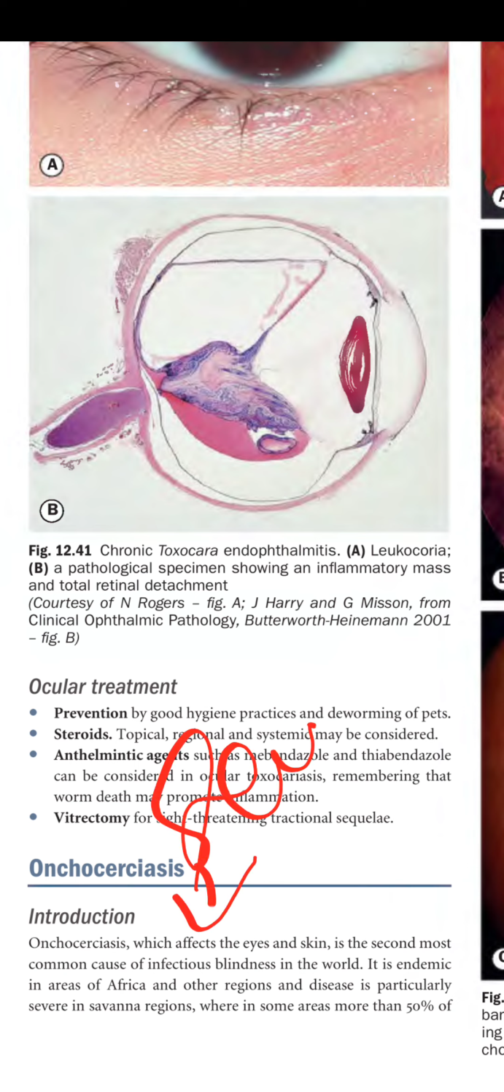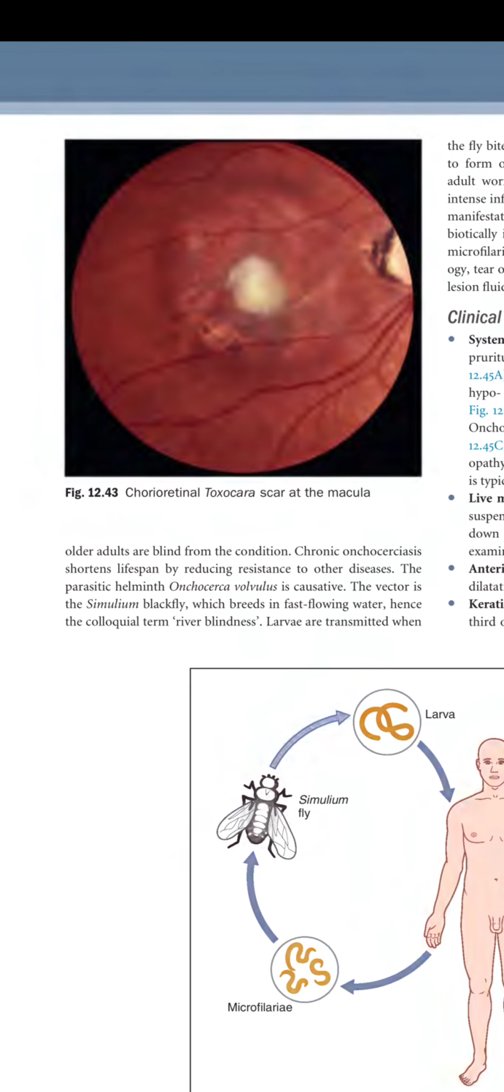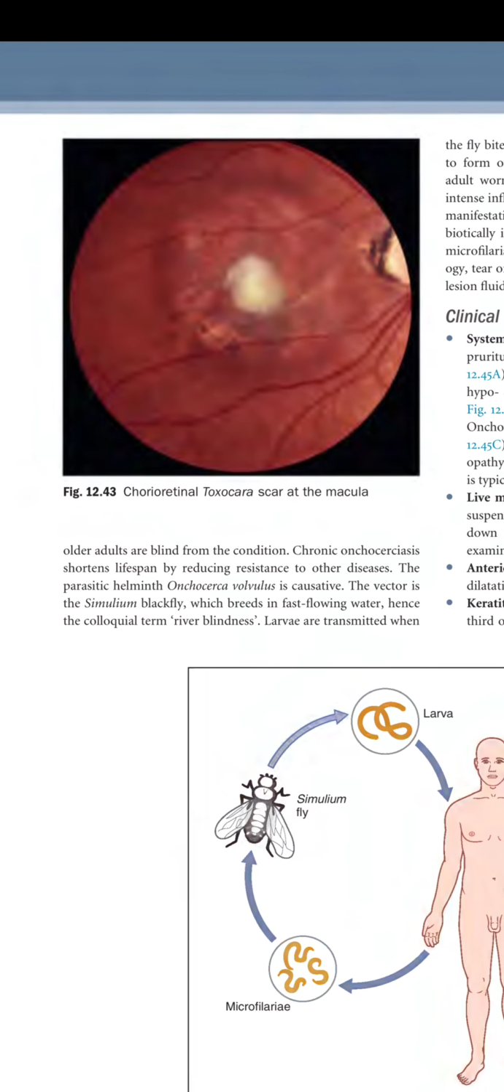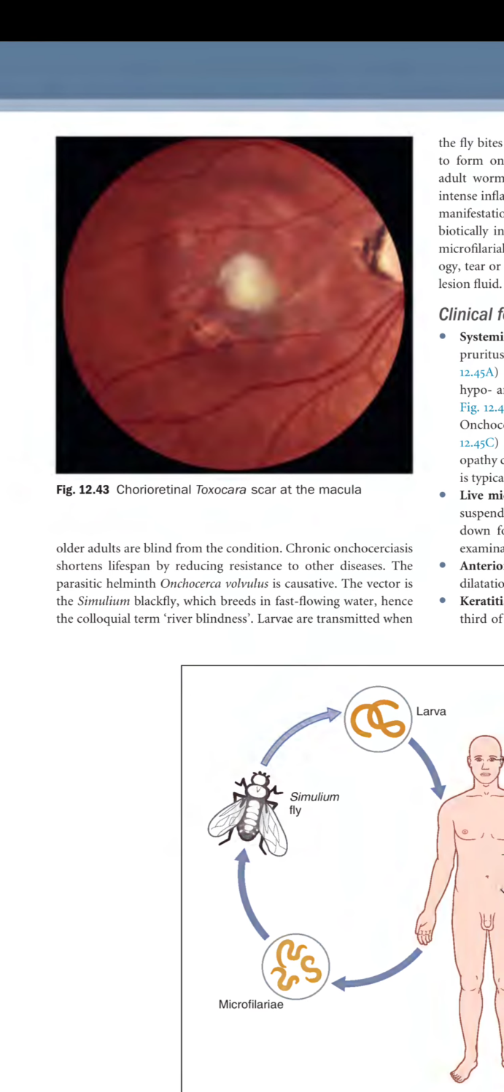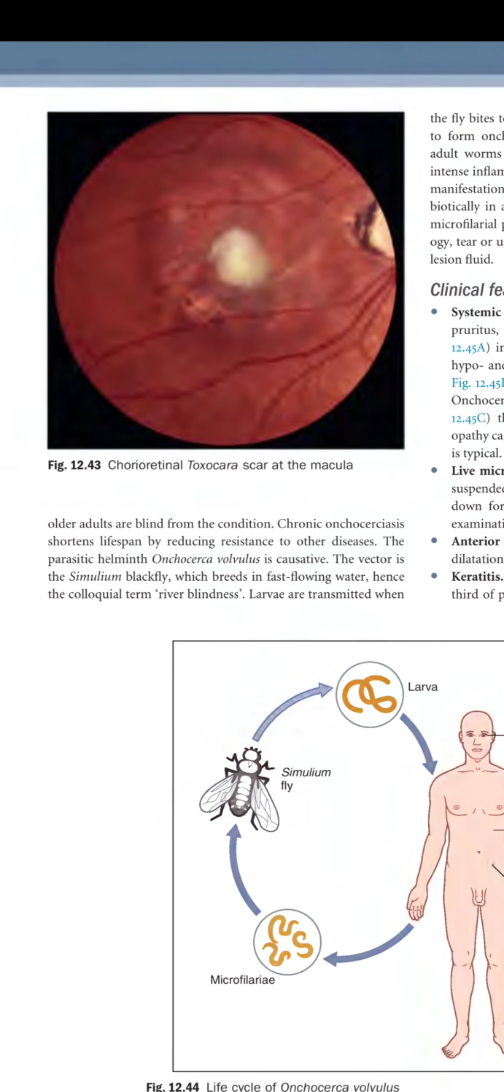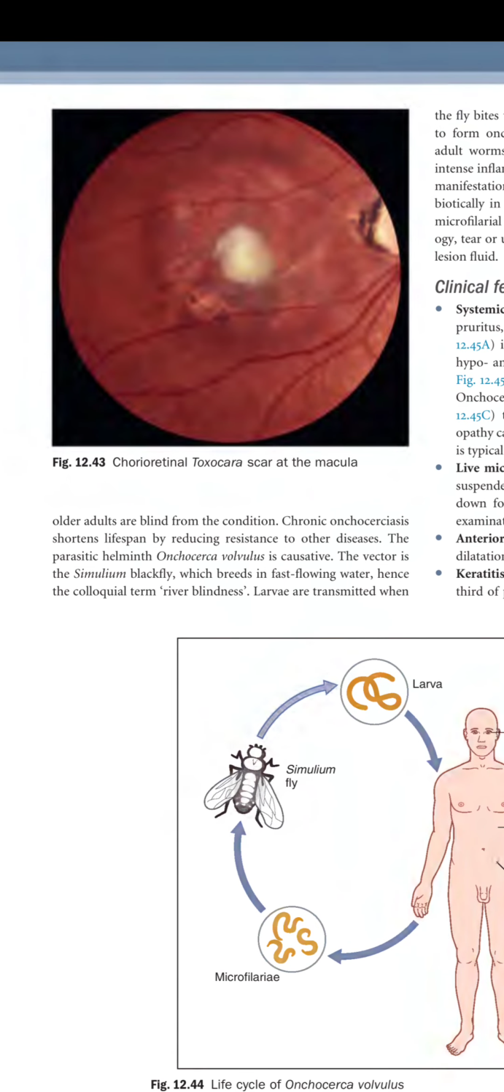It is endemic in areas of Africa and other regions, and the disease is particularly severe in savanna regions, where in some areas more than 50% of the older adults are blind from the condition. Chronic onchocerciasis shortens lifespan by reducing resistance to other disease. The parasitic helminth Onchocerca volvulus is the causative organism.